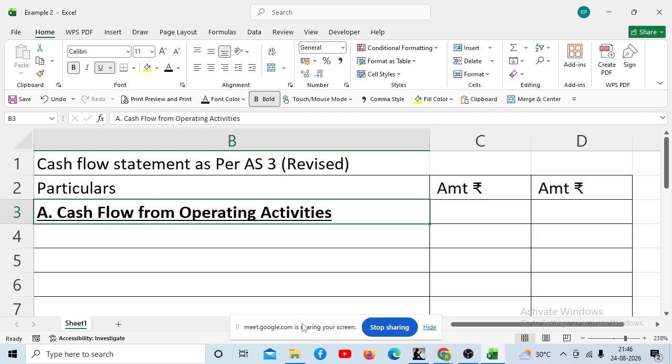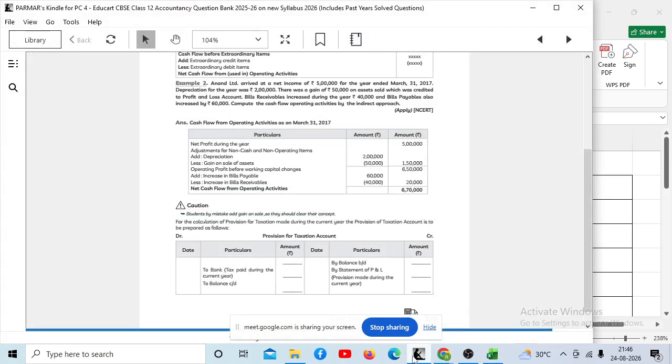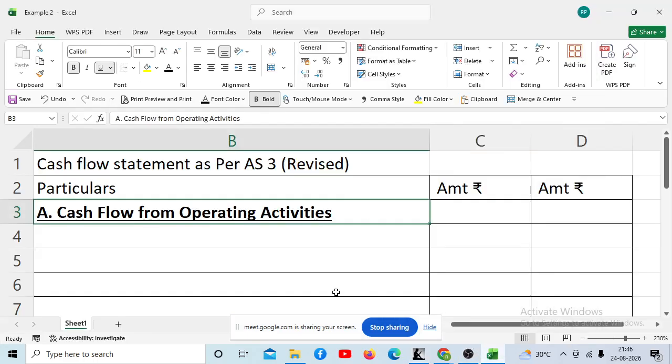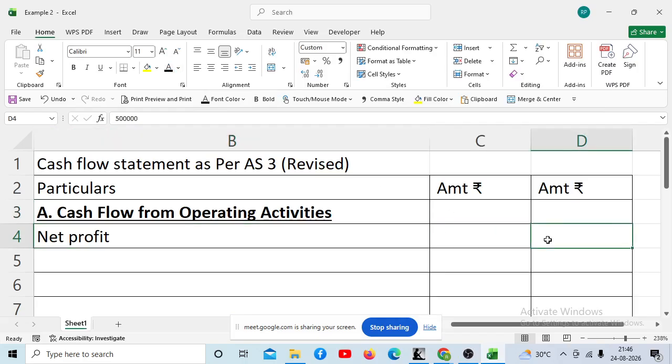Done. Now let us go to the question and see what they are telling, that the net income, that is the net profit, is 5 lakh rupees, right? So I will write that over here. Net profit is 5 lakh. So write it in the outer column.